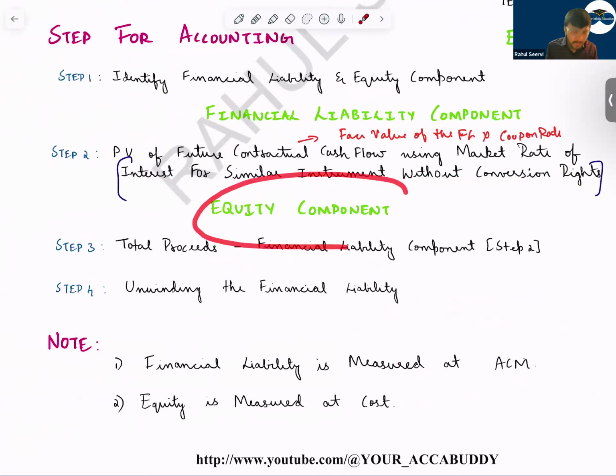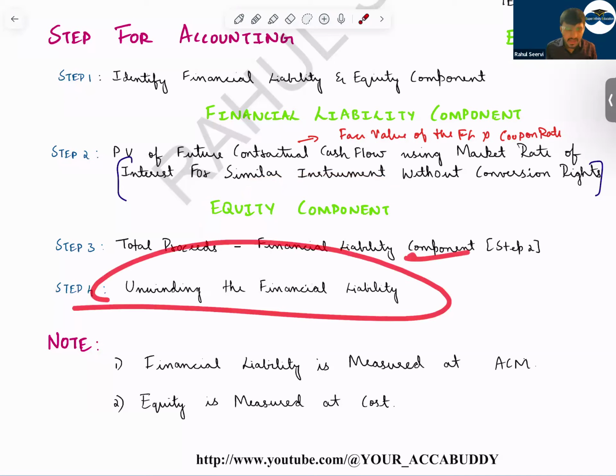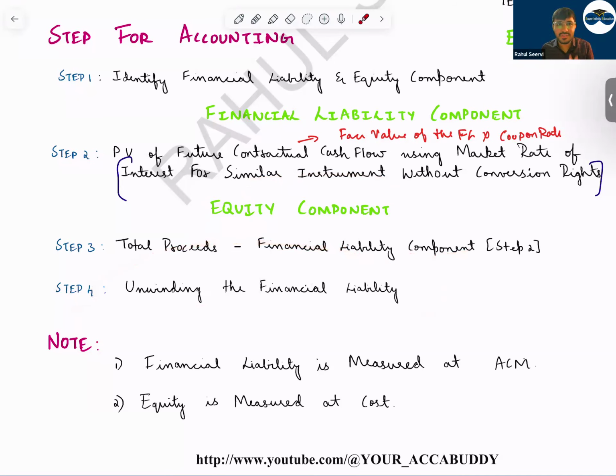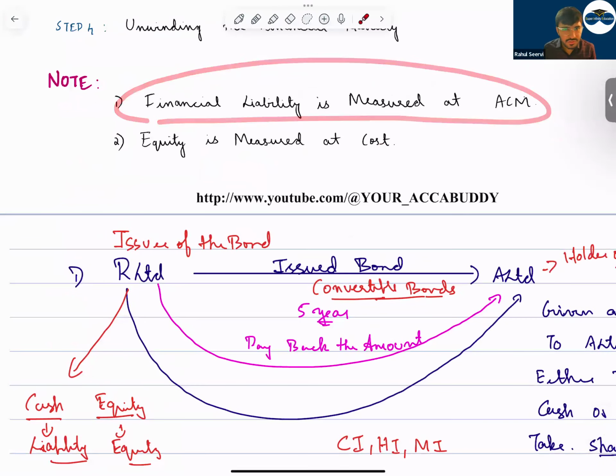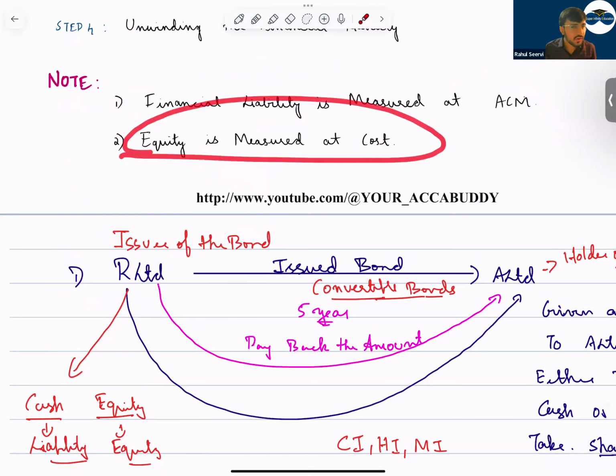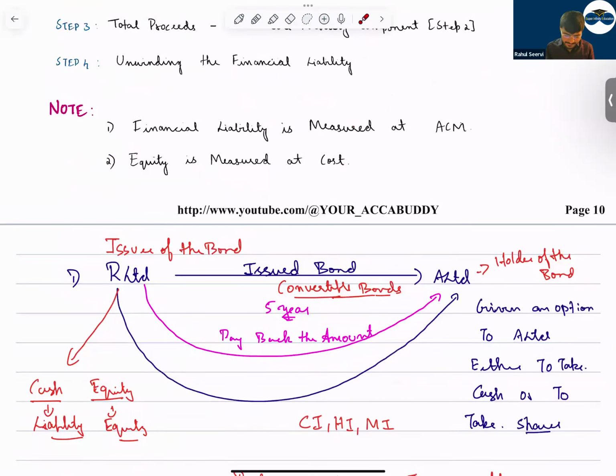To calculate the value of equity, whatever is the amount we received minus the value of the liability, we get this. Step 4 is unwinding. By chance, this question will not come in your exam. If you're very lucky and a question comes, write down that first we have to record it separately, financial liability and equity. Financial liability is measured at amortized cost. Equity is measured at cost.